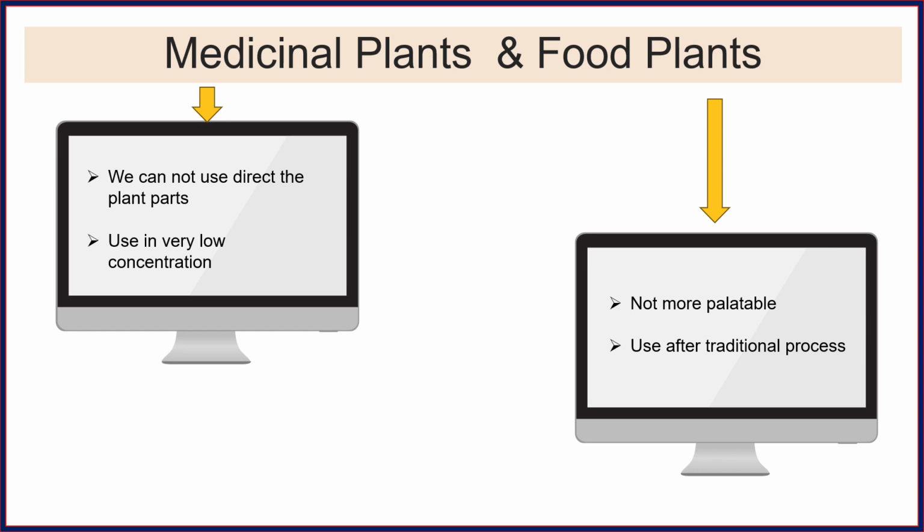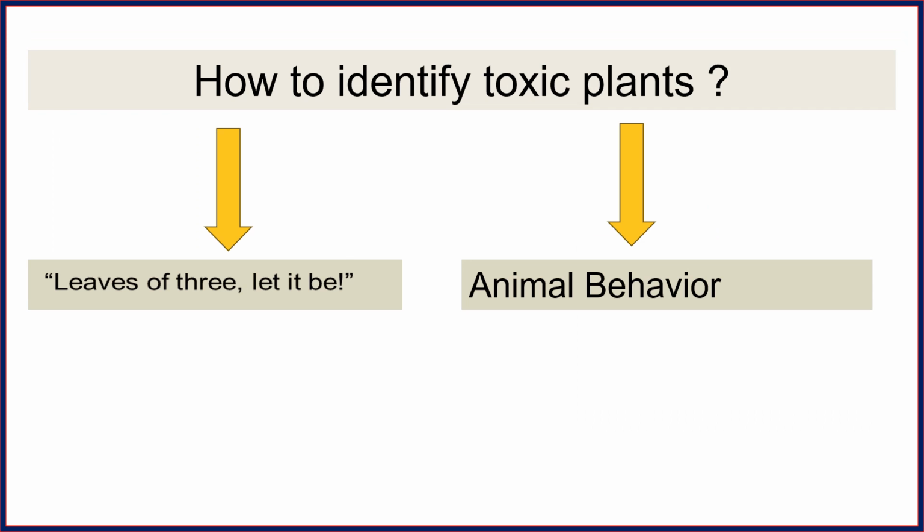If some tribal communities are consuming some plant parts after a traditional process, a process to extract or remove the toxic elements, that is called a toxic plant. So these are the keys to identify a toxic plant. So how to identify a toxic plant?